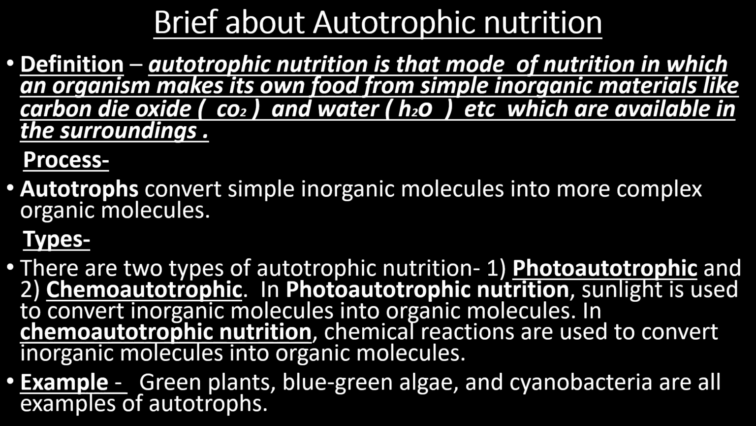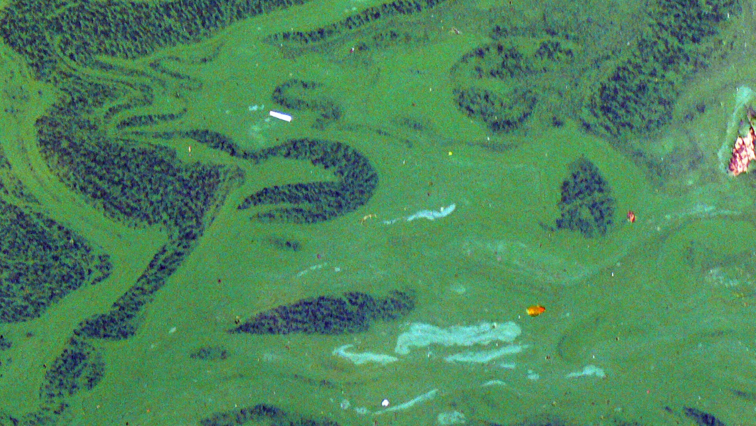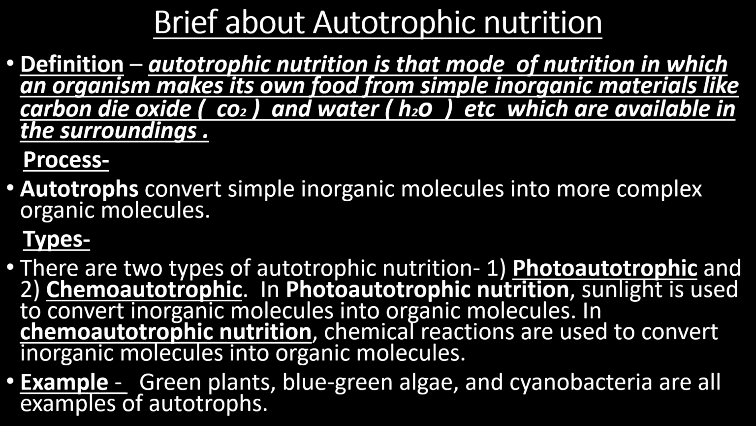Number two is chemoautotrophic nutrition. Chemical reactions are used to convert inorganic molecules into organic molecules. Green plants, blue-green algae, and cyanobacteria are all examples of autotrophs.